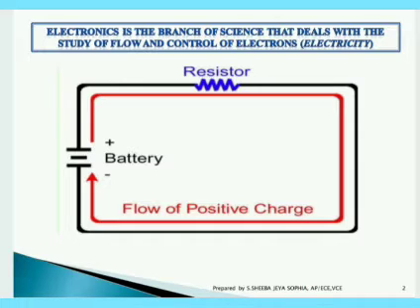As we can see in this diagram, the flow of current, which is generated using this battery, is controlled using the resistor. Here the resistor acts as the electronic device for the purpose of controlling the flow of electrons. So this is a simple explanation of what is meant by electronics.